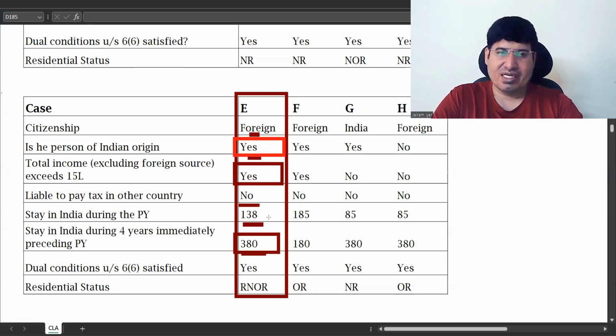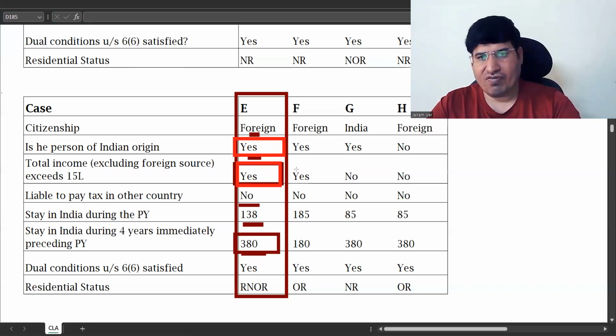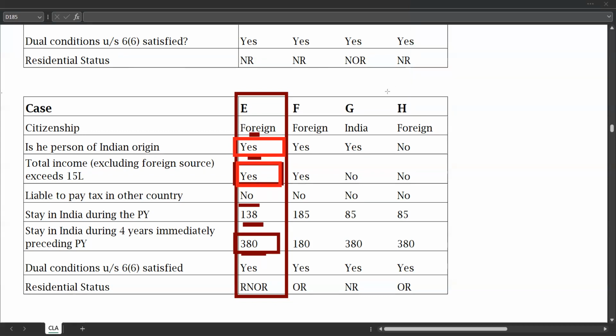Again, exception B applies. Here total income excluding foreign source exceeds 15 lakhs. So what part of condition B will apply to him? 120 days or 365?